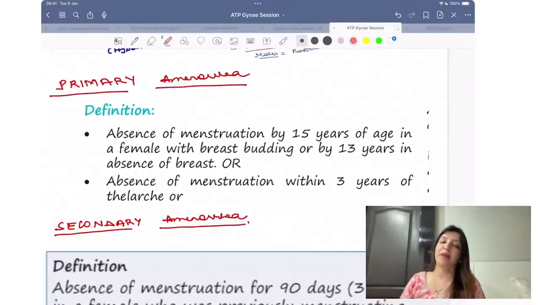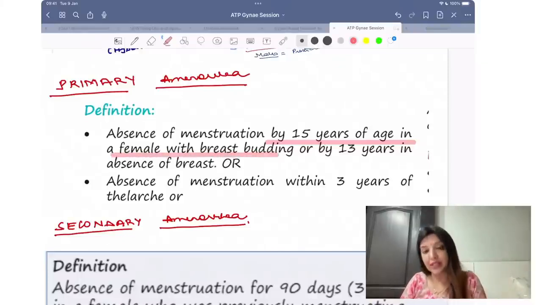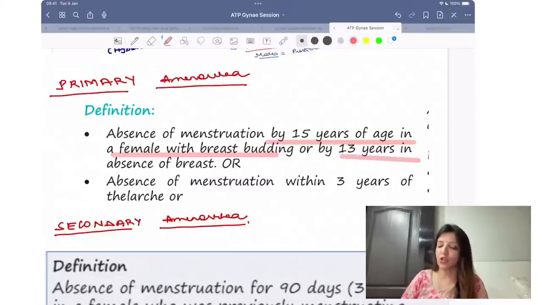Coming to primary amenorrhea. Now, many questions are asked on the definition of primary amenorrhea. Please remember, primary amenorrhea means a female has not experienced menarche by 15 years of age if breast is present. If breast is absent and she has not experienced menarche by 13 years, that is also primary amenorrhea.